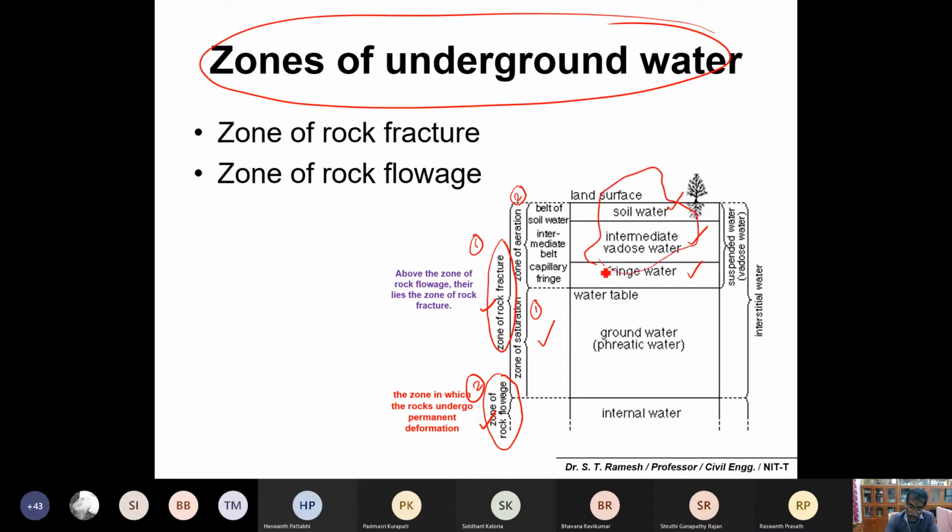So this water may not be useful for taking out water from the water table for your drinking or other uses. So it is soil moisture which is available. Otherwise it is capillary fringe water. Capillary fringe water, and intermediate Vadose zone and soil water. Okay, is it fine?